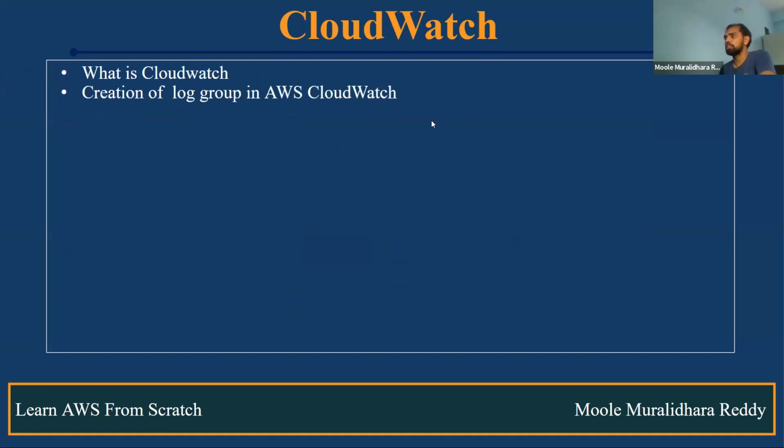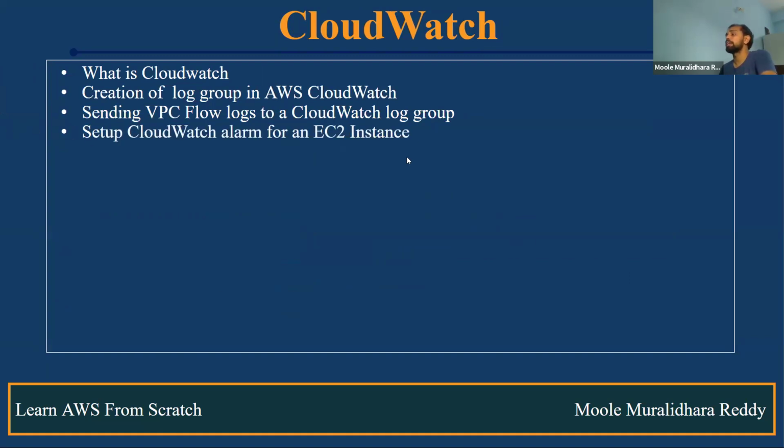How do we create the log group in CloudWatch? Okay, how do we send the VPC flow logs to the CloudWatch log group? And how do we set up a CloudWatch alarm for an EC2 instance? If something happens, for example, it was restarted or it is in a stopped state, you need to get a notification.